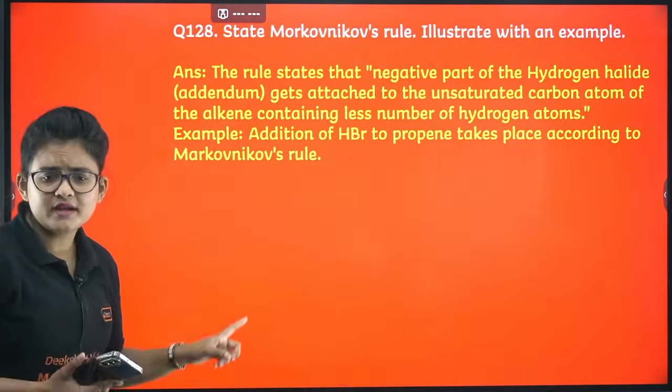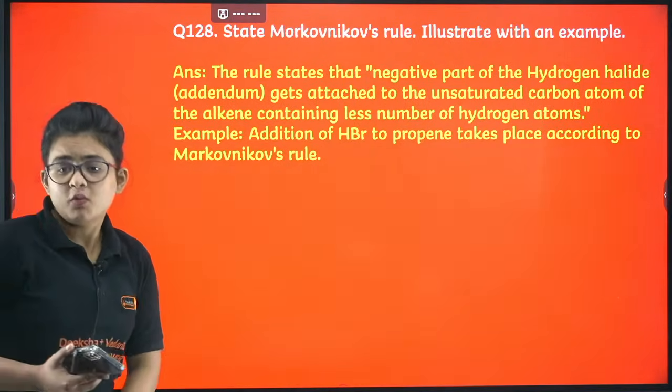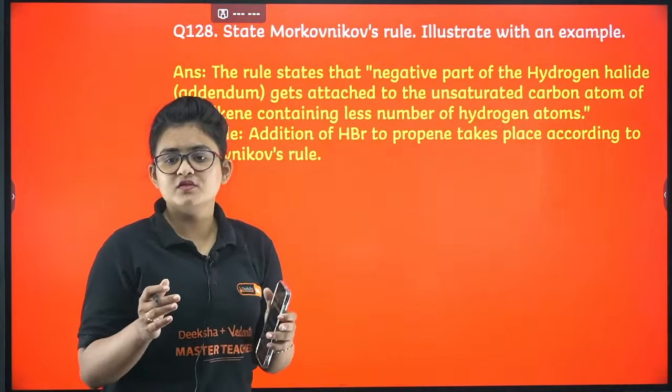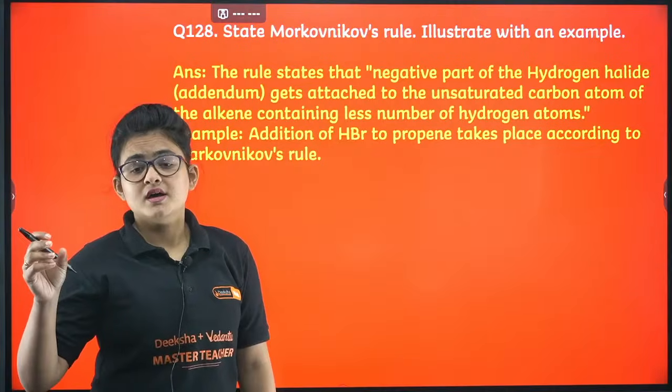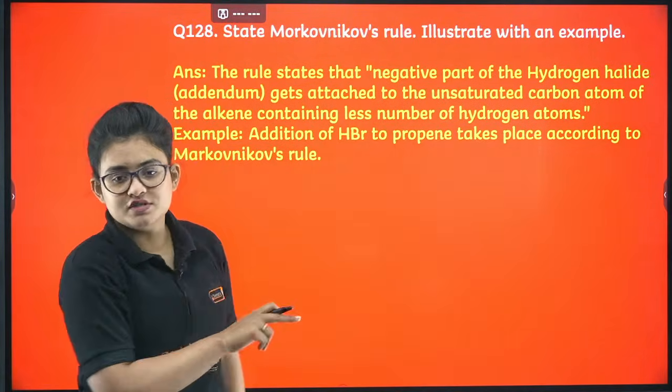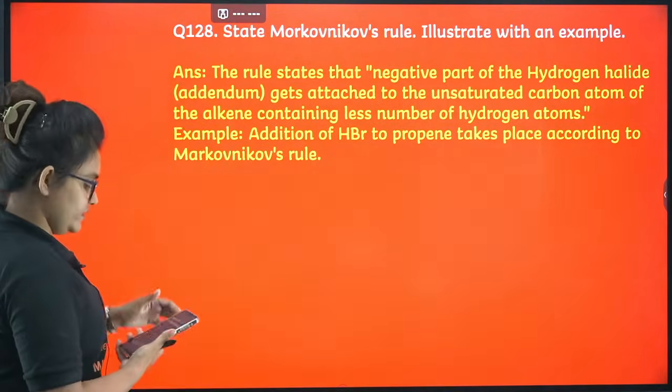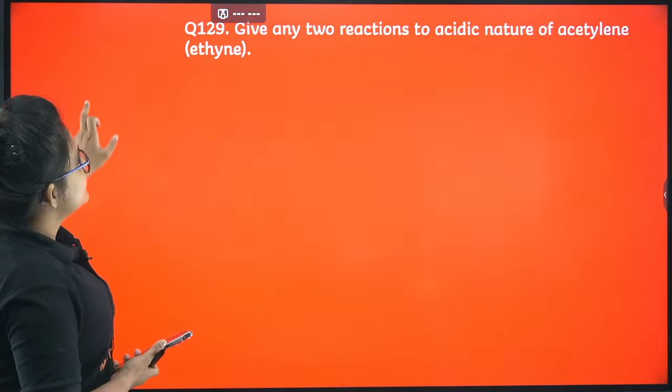Next, Markovnikov's rule, very important, a direct question comes out of it. What is the Markovnikov rule? The negative part of the hydrogen halide gets attached to the unsaturated carbon atom where there are lesser number of hydrogens. One example you can give out of it.